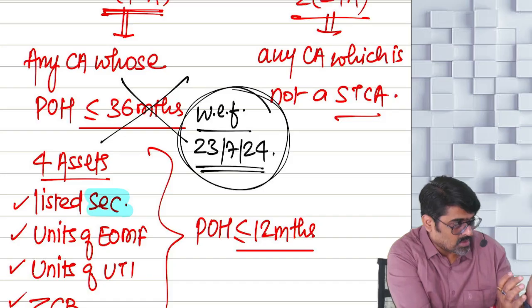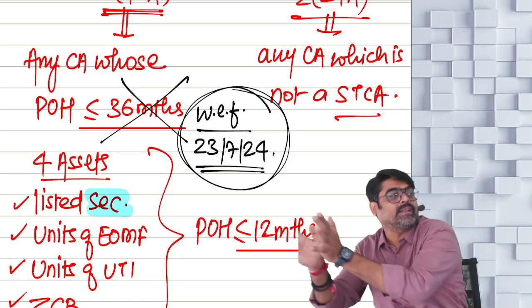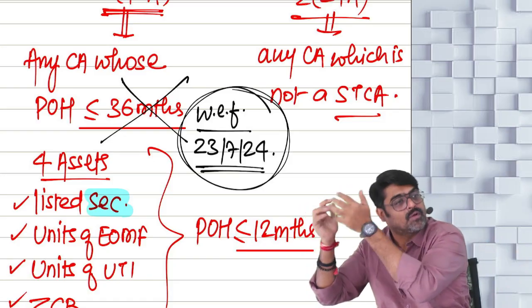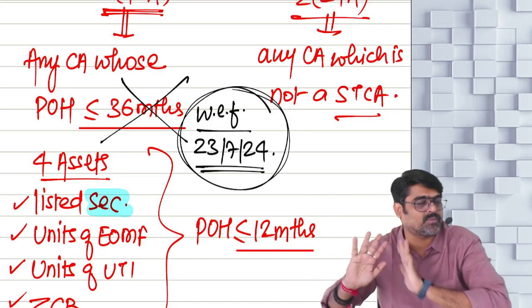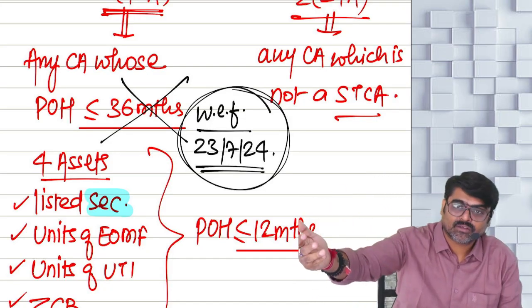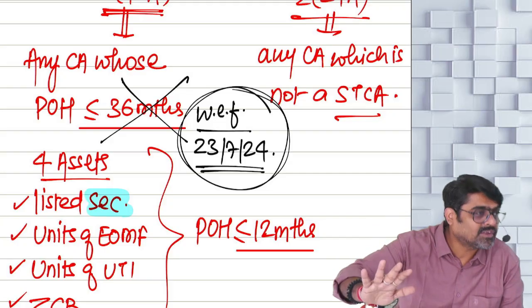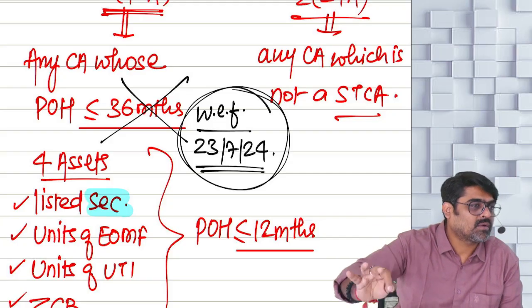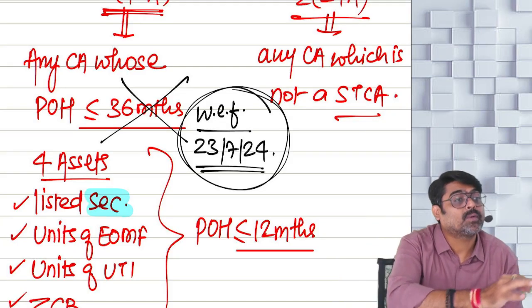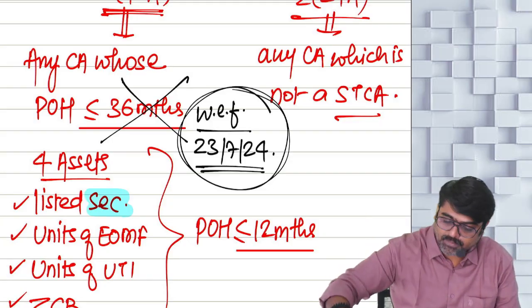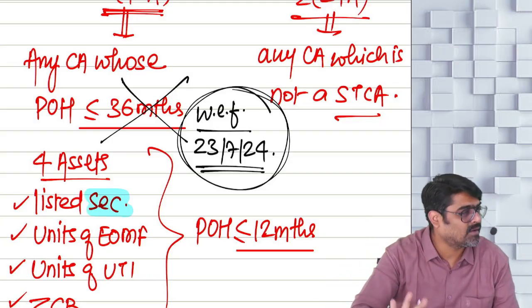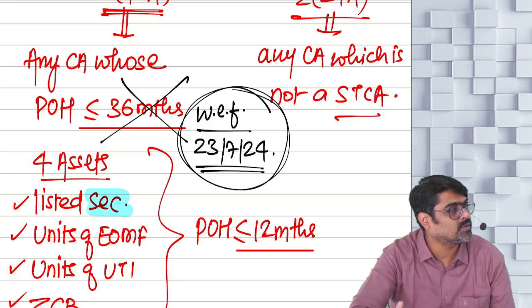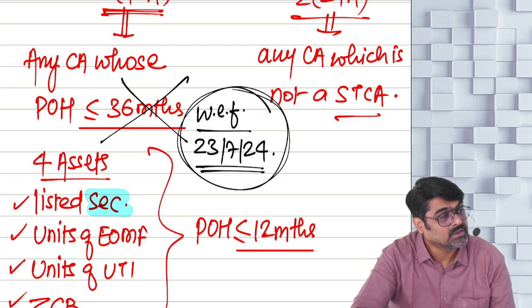Now on or after 23rd July 2024, whenever these assets will be transferred, for these assets, the period of holding of 36 months used to be checked. Now that period of holding will be 24 months only. So the period of holding of 36 months is done away. Now for all the assets for which the period of holding prescribed was 36 months, we are going to check 24 months.